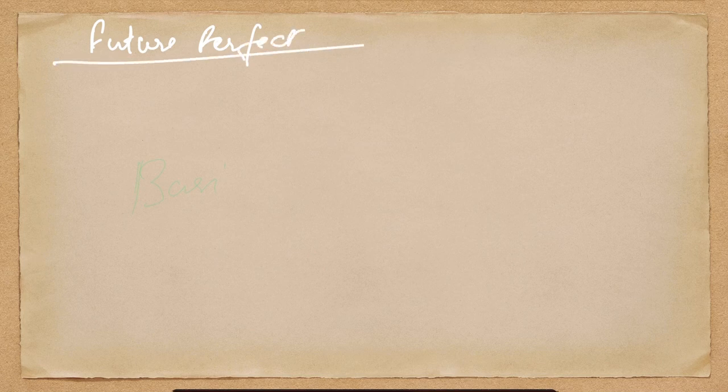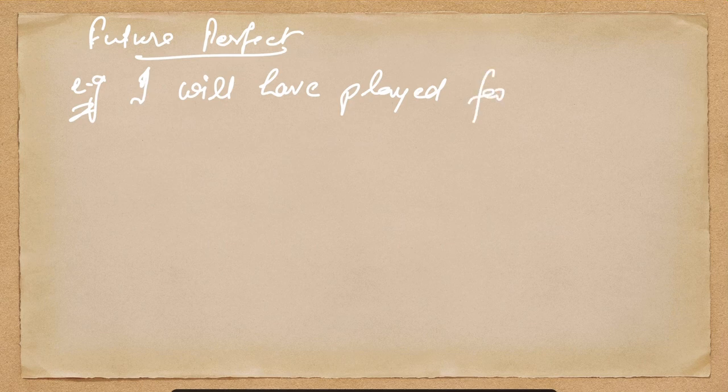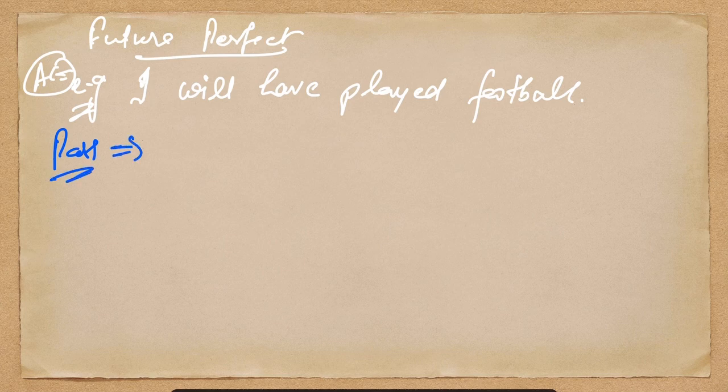So for example, I will have played football. This is the active form.